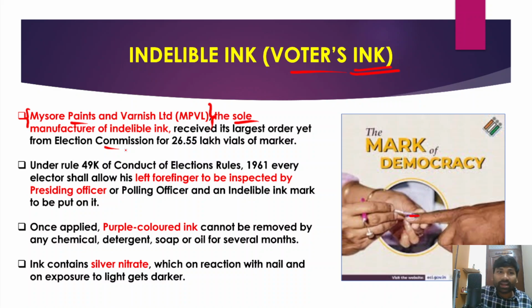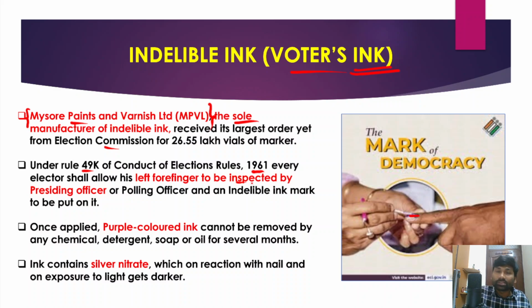However, in fact, under Rule 49K of the Conduct of Election Rules 1961, every elector, whoever casts their vote, shall allow their left forefinger to be inspected by the presiding officer or the polling officer, right? So the presiding officer is the head of the polling booth, okay?